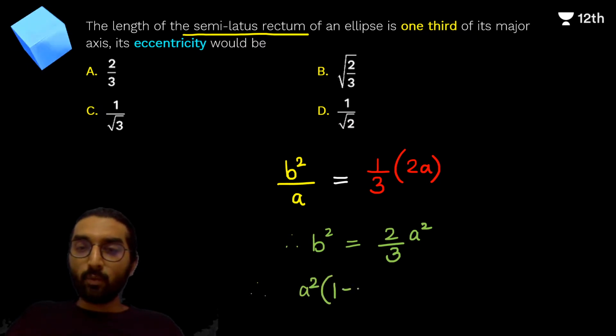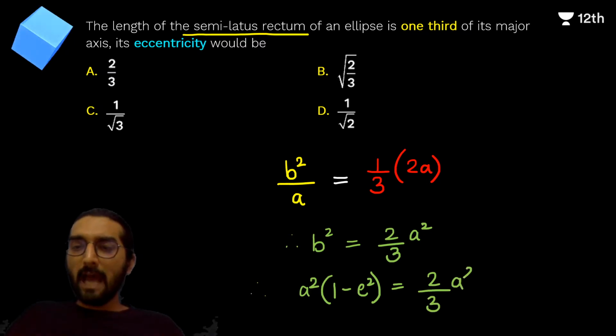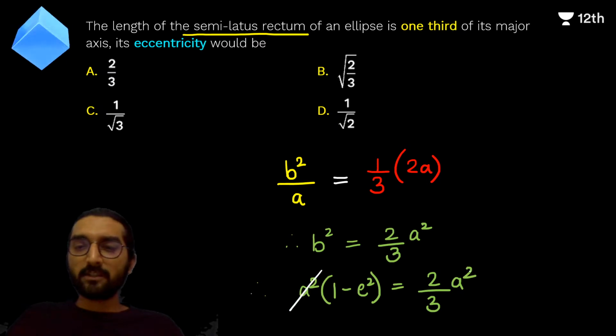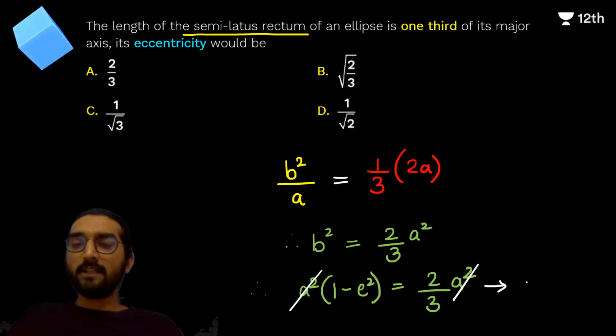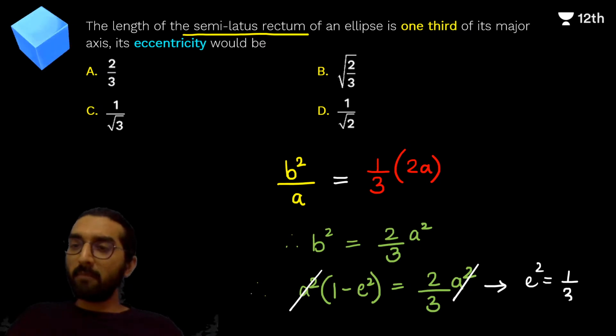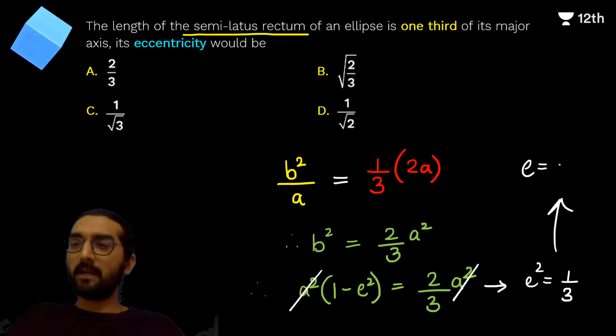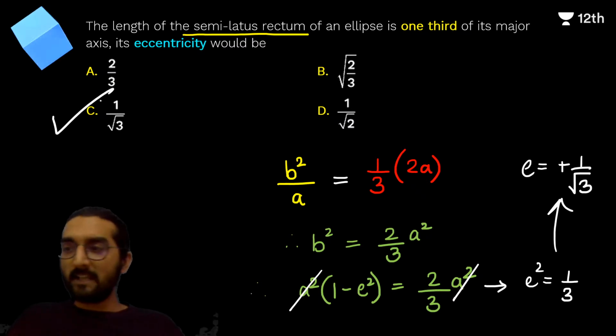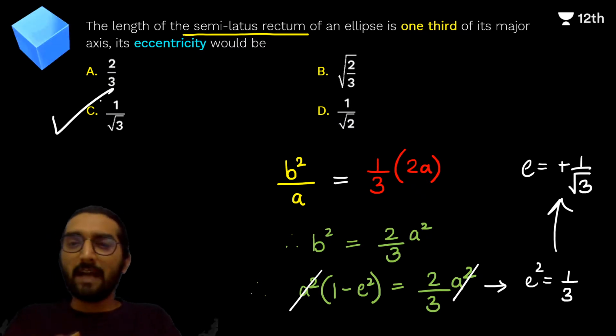We know that b square can also be written as a square into 1 minus e square, and on the other side you have 2 upon 3 a square. Absolutely crackable, absolutely perfect BITSAT level problem. A square cancels, and all that you have got is 1 minus e square is 2 by 3. So e square is equal to 1 minus 2 by 3, which is 1 upon 3, and hence e is equal to plus minus 1 upon root 3. We'll just write plus because eccentricity cannot be negative. Option C is hence the correct answer.